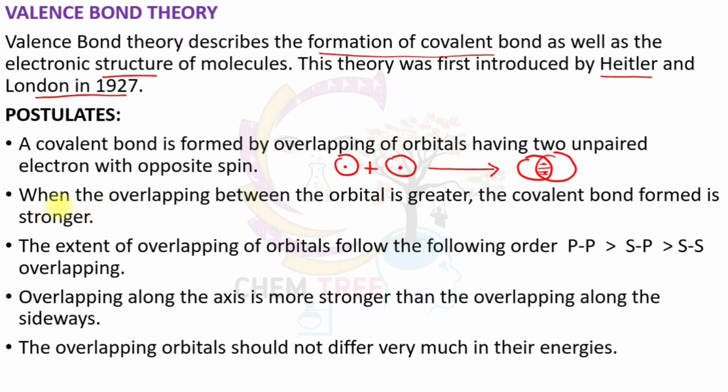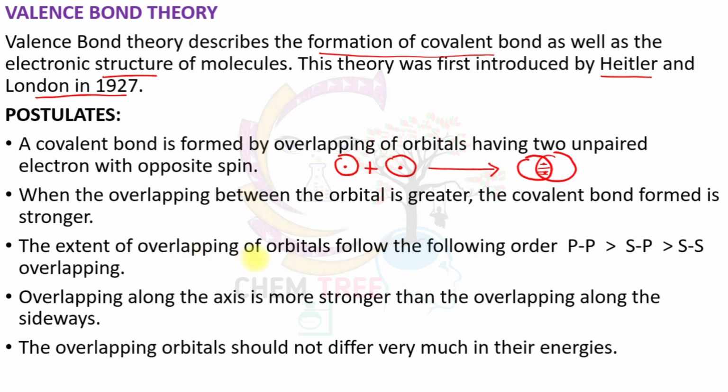The second postulate is that when the overlapping between the orbitals is greater, the covalent bond formed is stronger. The overlap is directly proportional to the extent of bond formation or strength of the bond.